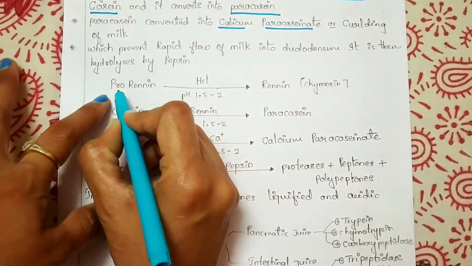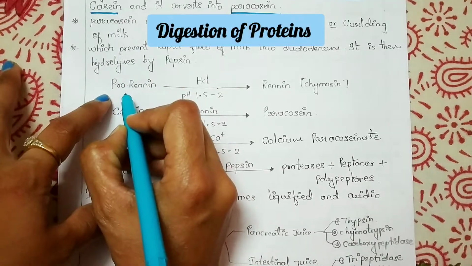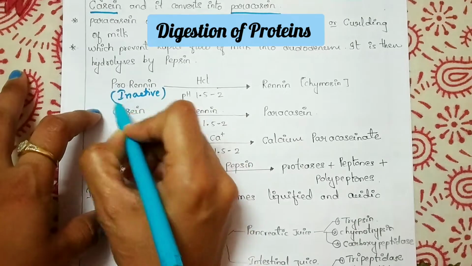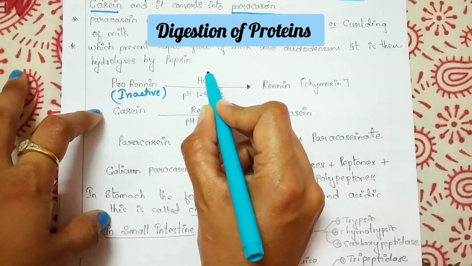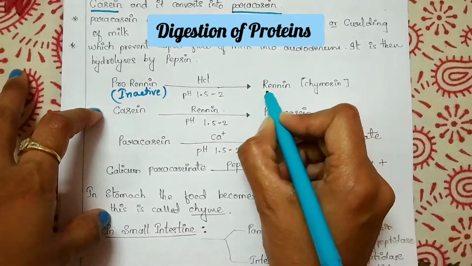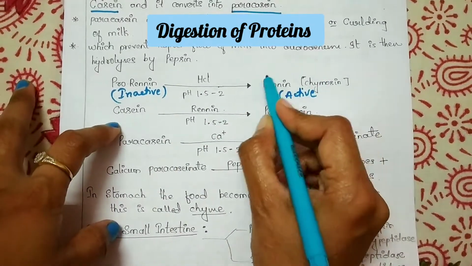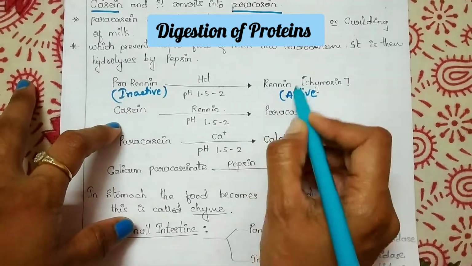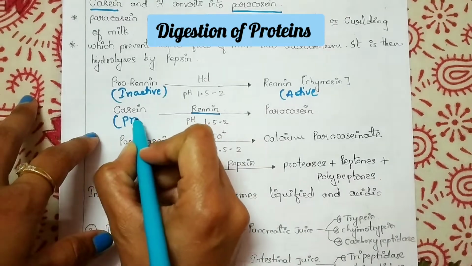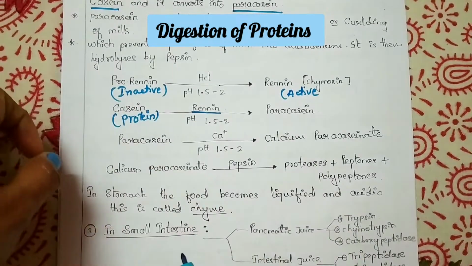Just here, prorenin. So in gastric juice, we are studying about the second one, renin. It will be in the inactive form, that is prorenin. By the action of HCl under the pH of 1.5 to 2, it is converted into renin, which is an active form. Then this activated renin acts on casein. This is a protein, a milk protein, the casein protein present in milk.